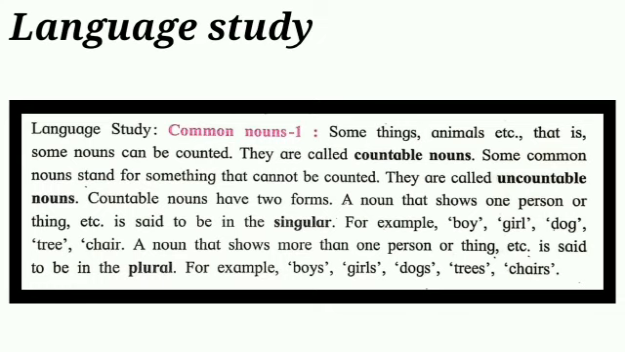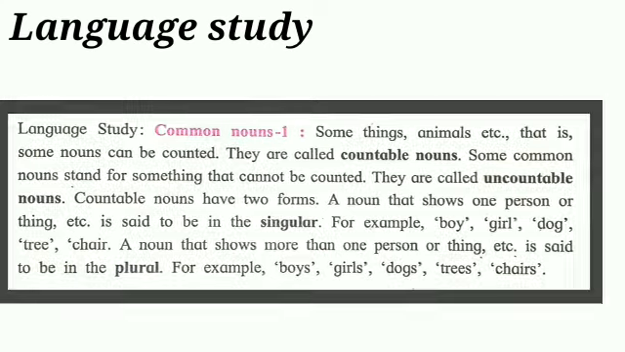Children, you all know what is the plural form for these words? For boy? Yes, boys. And for girl? Girls. And for dog? Dogs. Tree? Trees. And for chair? Yes, of course, it is chairs.